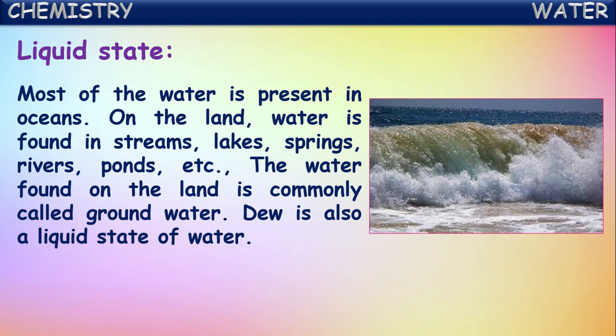Dew is also one of the liquid states of water, not only normal water, dew. In the winter mornings, if we see outside on the vehicles kept outside, on the plant leaves, a certain small quantity of water will be found as droplets. These droplets of water condensed on the surfaces are called dew. This also comes under the liquid state of water.